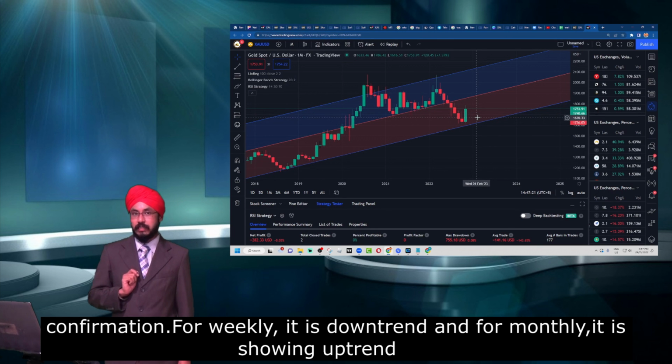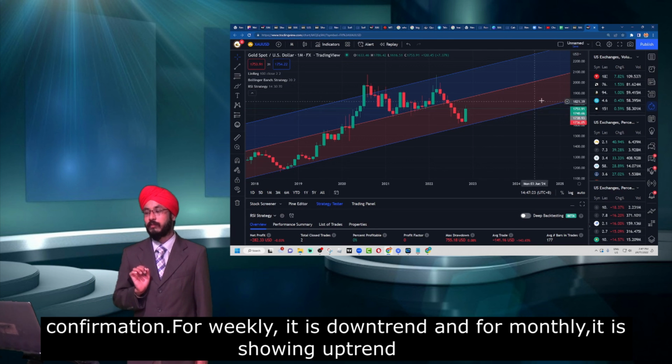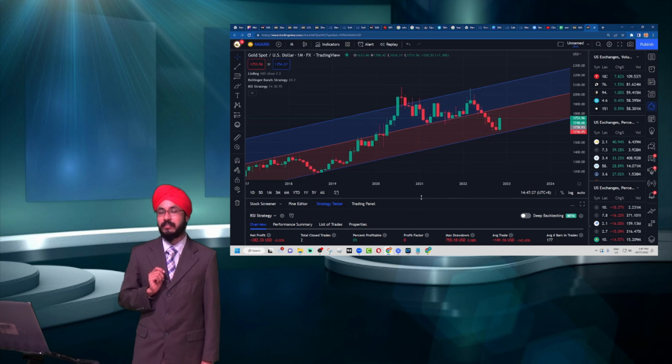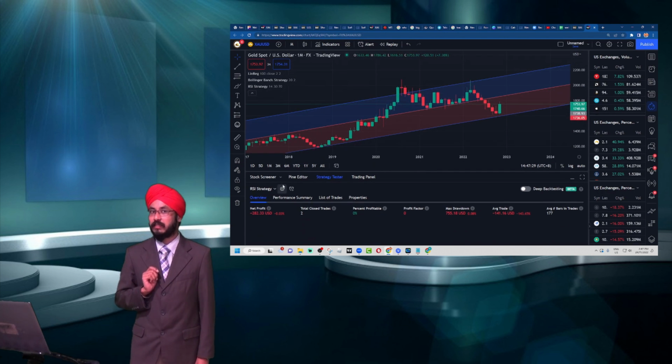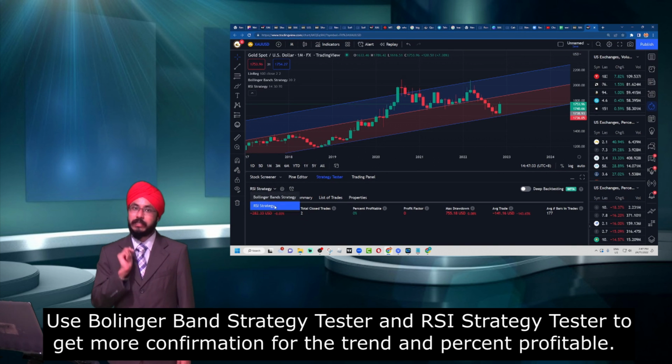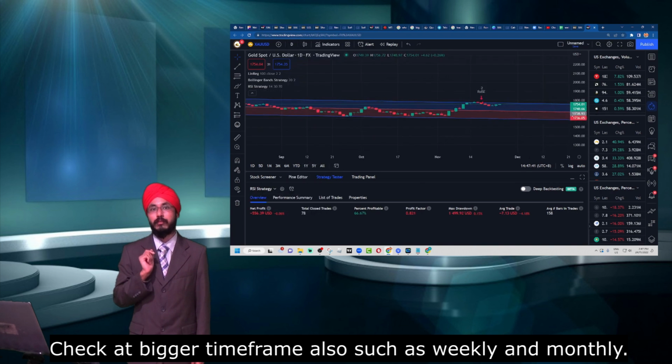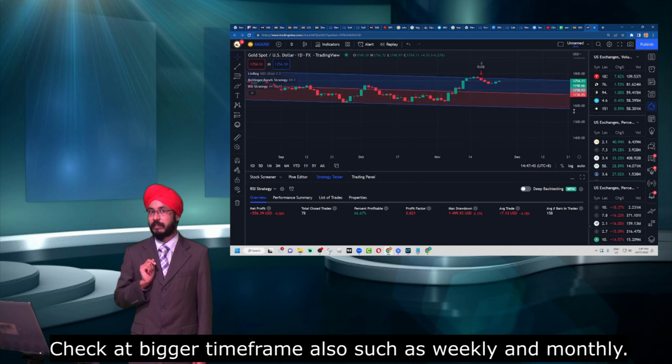With this, we can see that we do not have much confirmation regarding the trend. What we could do is use other strategy testers, the Bollinger Band strategy tester and also the RSI strategy tester. It is important to ensure that you have 50% for the percent profitable for both the RSI strategy tester and the Bollinger Band strategy tester for all the time frames.